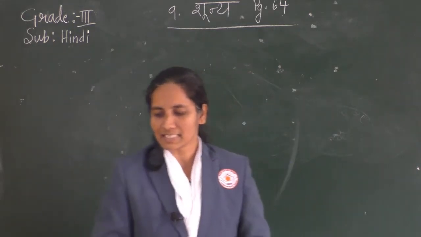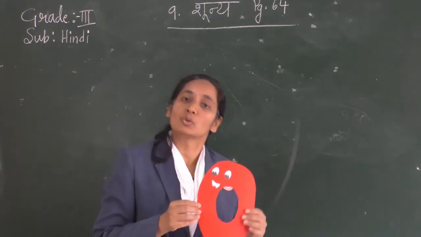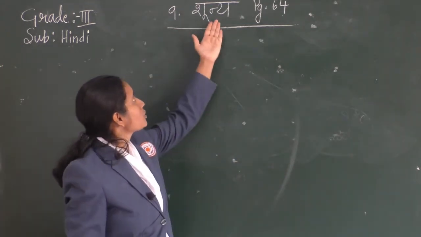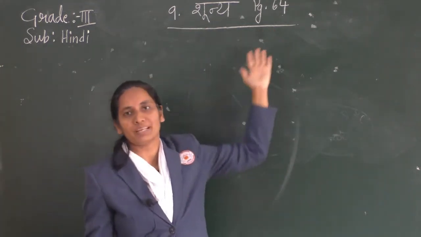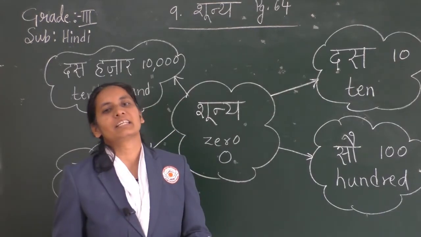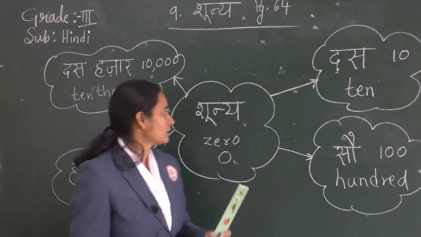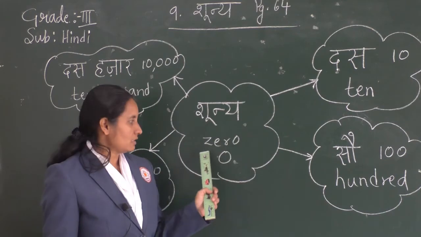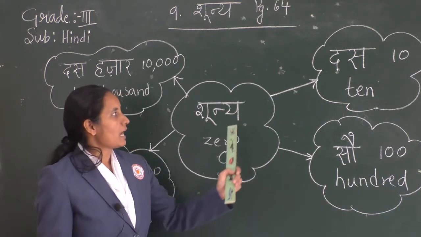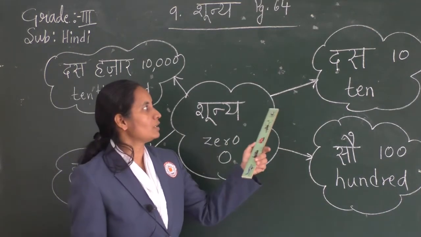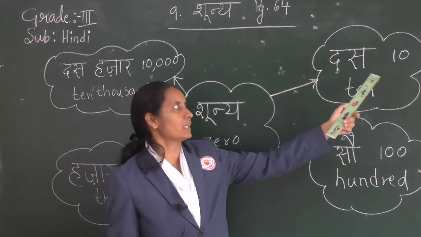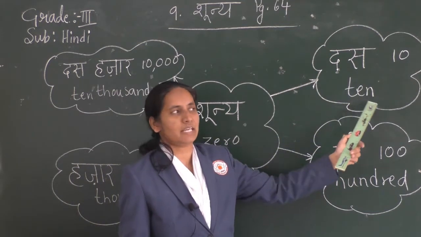So here this is a lesson about 0 or Soonya. That is the lesson Soonya, chapter 9 at page 64. So children, let us go through the mind map. Soonya, that is 0, and alone it has no value, but if it is joined to 1 it becomes 10.